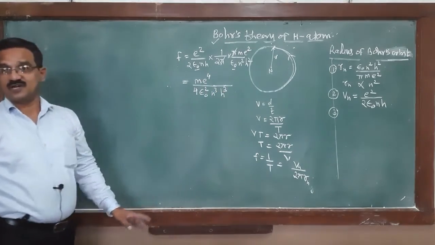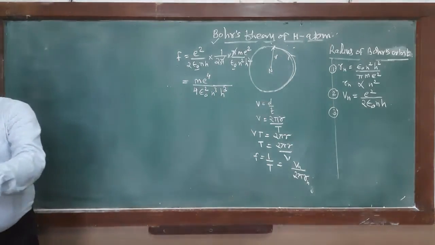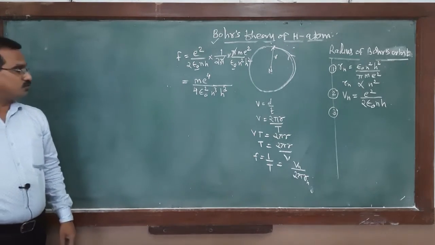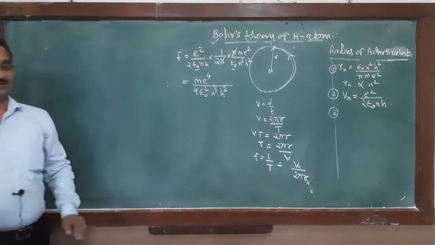This is an expression for the frequency of revolution: m e raised to 4 over 4 epsilon 0 square n cube h cube.